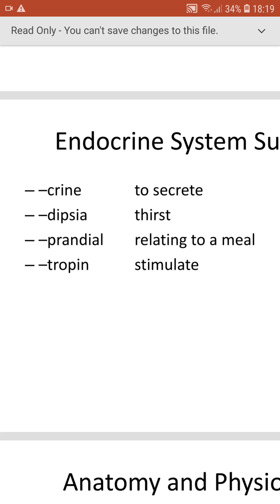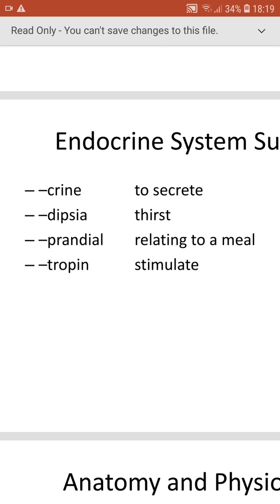And tropin means to stimulate. So like thyrotropin. Thyrotropin will stimulate the thyroid gland to release its hormone. Similarly adrenocorticotropic hormone. So tropin means related to stimulating.